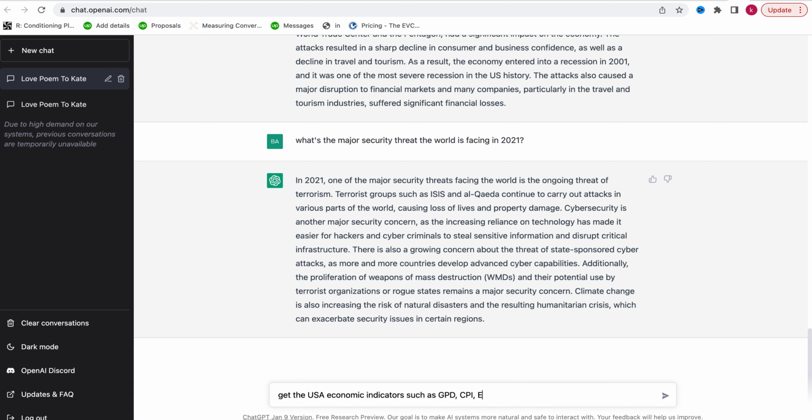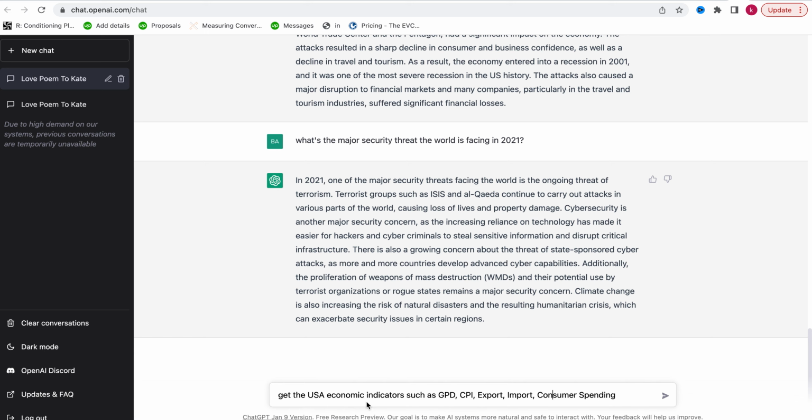Export, US export, import, and consumer spending. If you want to, this is very important, consumer spending.